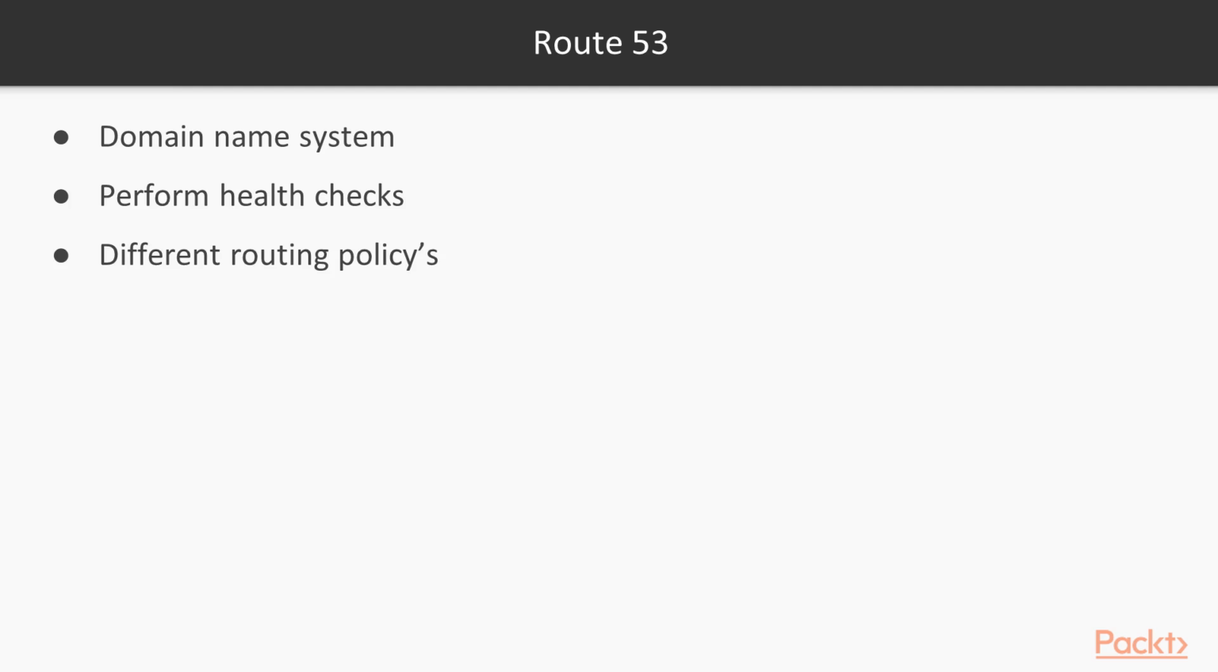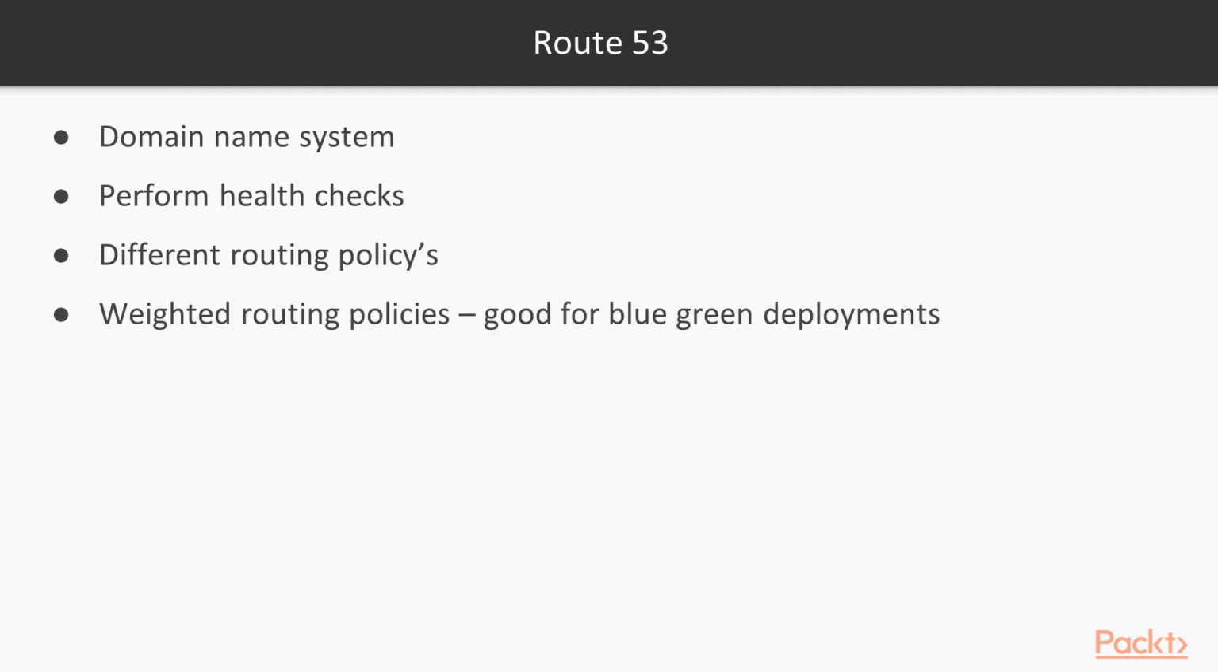One of the most commonly used routing policies is the weighted routing policy, and this is good for blue-green deployments. In subsequent sections and videos, we are going to look in more detail at blue-green deployments, and at that time we'll look at the weighted routing policies. But I just want to introduce the service in the architecture of microservices so that you have a good introductory knowledge about Route 53.